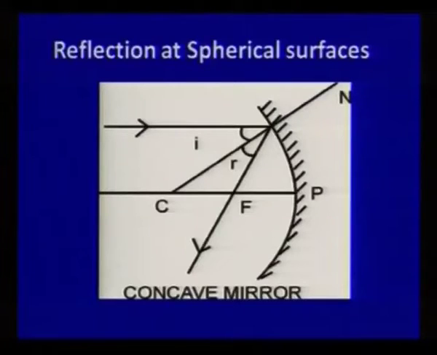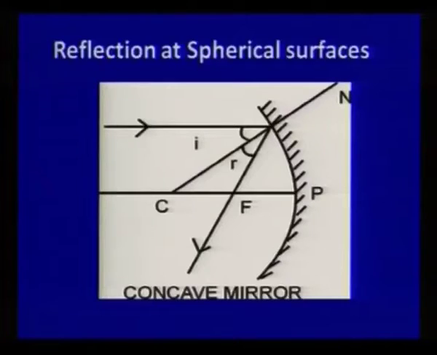The law of reflection, that is, angle of incidence is equal to angle of reflection, is equally applicable in spherical mirrors. Here in the diagram you can see a concave mirror and a light ray which is coming parallel to the line which is passing through the center of curvature, that is C, and the pole, that is the midpoint of the mirror, and this line is known as the principal axis. The light which is coming parallel to the principal axis has to pass through the principal axis at a point which is F. F is the focal point.